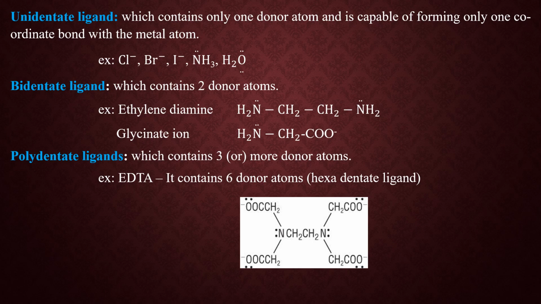Look at the structure of EDTA, students. 2 nitrogen atoms and 4 oxygen atoms. Hence, it has 6 donor atoms. Hence, it comes under polydentate ligands and it can be called a hexadentate ligand. Okay, students, so these are the various types of ligands depending upon the number of donor atoms.